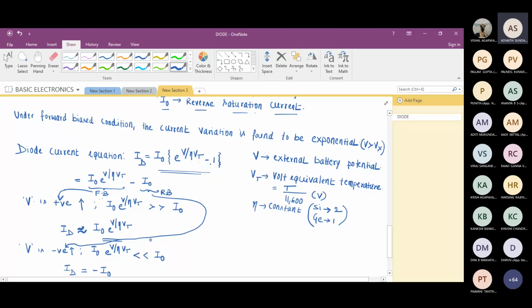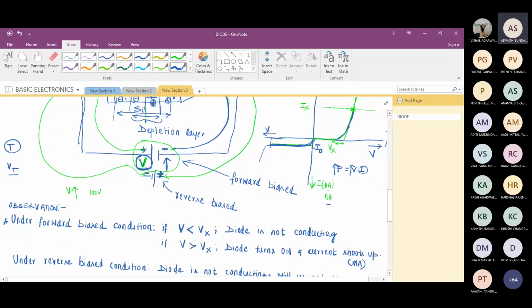What I am trying to convey here is, if I keep increasing the v value, I get e raised to power something much greater than 1. So I write the diode current almost equal to this, which means the variation will be exponential under forward bias. That's it, nothing else. Okay, sir, got your point.